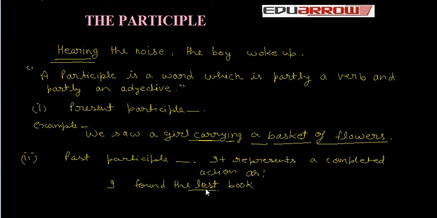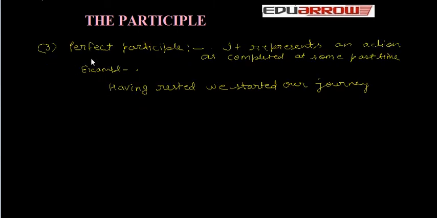Third is perfect participle. It represents an action as completed at some past time. For example, having rested, we started our journey. Having rested is perfect participle. A participle can be used in active as well as in passive voice.